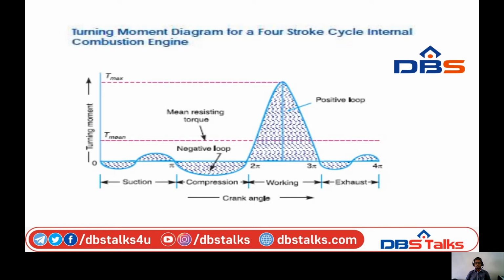During the compression stroke the work is done on the gases, therefore a higher negative loop is obtained. During the expansion or working stroke, the fuel burns and the gases expand, therefore a large positive loop is obtained. In this stroke, the work is done by the gases. During the exhaust stroke, the work is done on the gases, therefore a negative loop is formed.